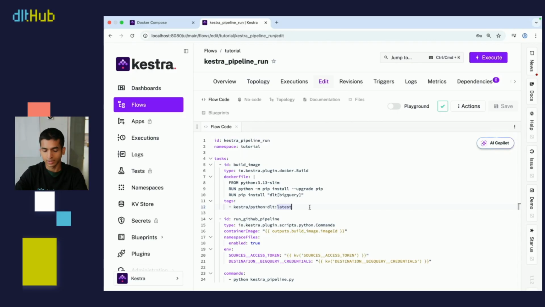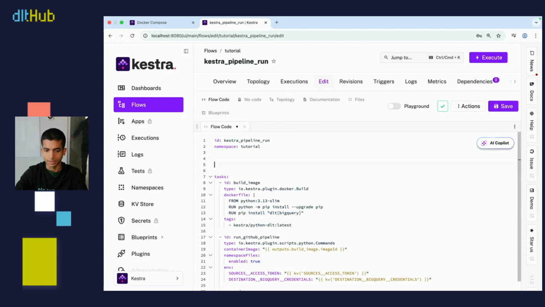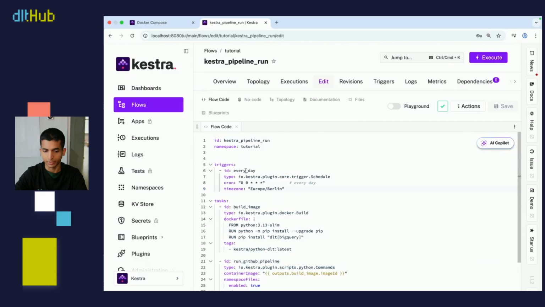We could run this as it is, but I want to add one more thing, and that is basically our trigger. For sake of automation, I can set it up so that this thing will run at the periodicity of my liking. So I'm actually going to add a trigger here. I'm going to set it up so that it runs daily. So I've created a single trigger called everyday, as the name suggests. I'm going to basically run this flow every day. And I've set the times into Berlin because that's where we currently are, but that's the gist of it.